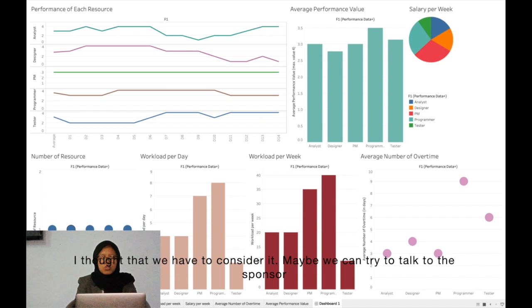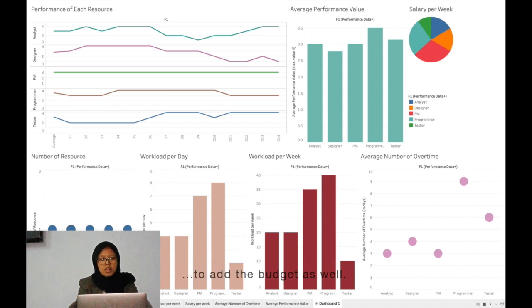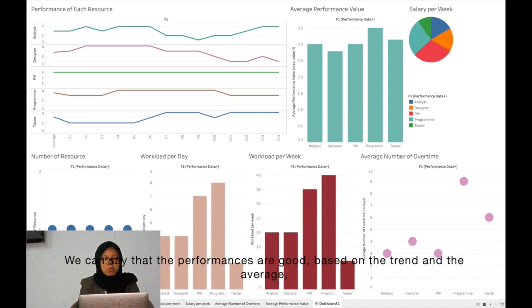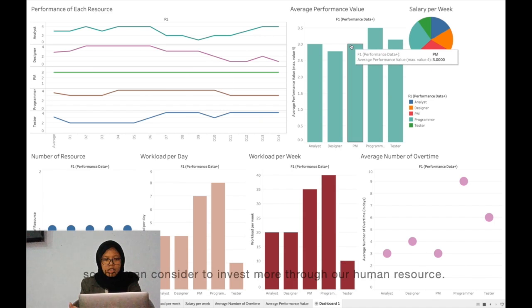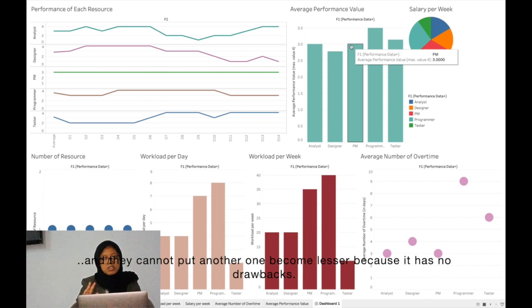Maybe we can try to talk to the sponsor to add to the budget as well. We can say that the performance is good based on the trend and the average. So they can consider investing more in our human resources, because other resources need attention too, right? And they cannot reduce another one further because it has drawbacks.